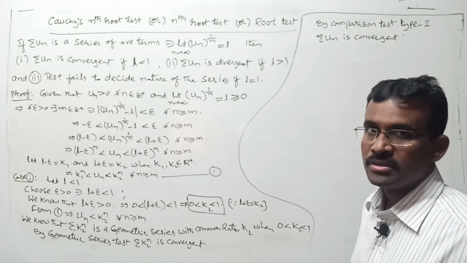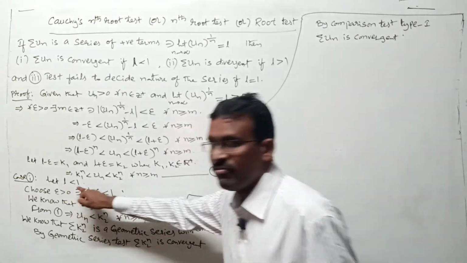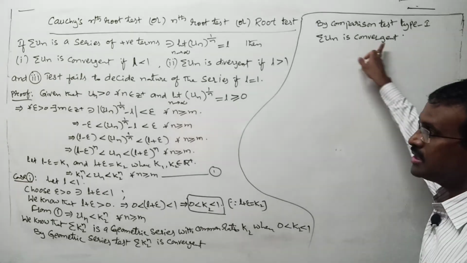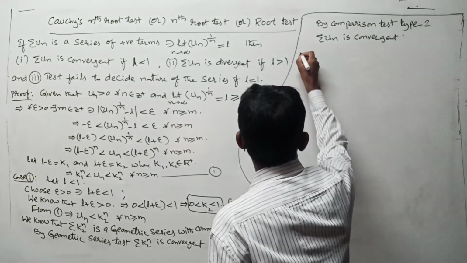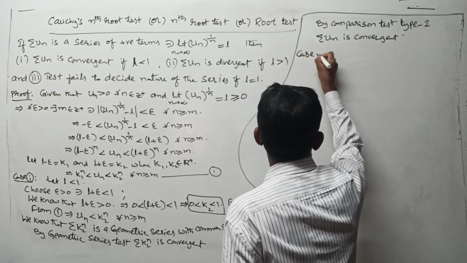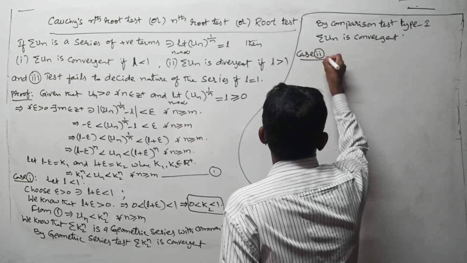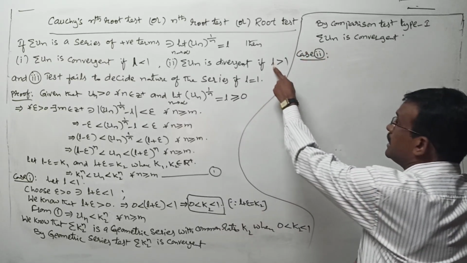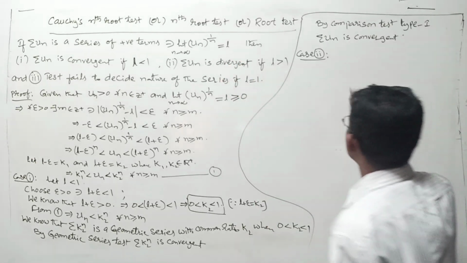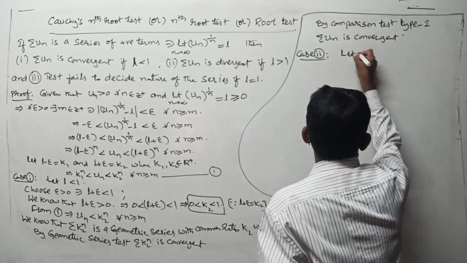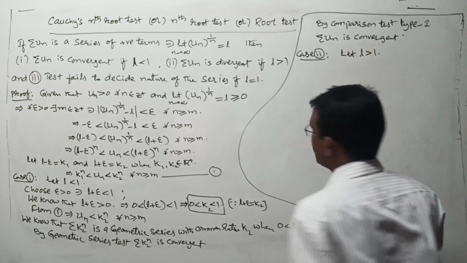That completes case 1. Whenever L is less than 1, we proved this series sigma un is convergent. This is about your first part. Now go for case number 2. What is that case? Whenever L is greater than 1, we must show sigma un is what? Divergent. For that, in the next step, I want to take L greater than 1.